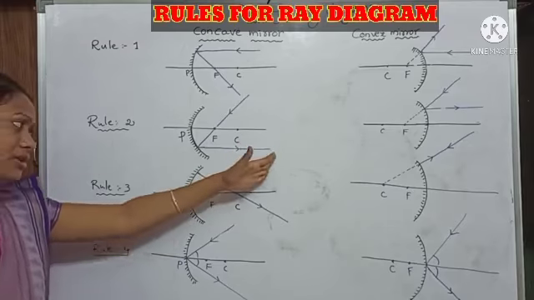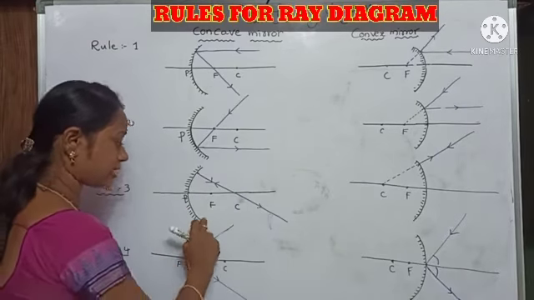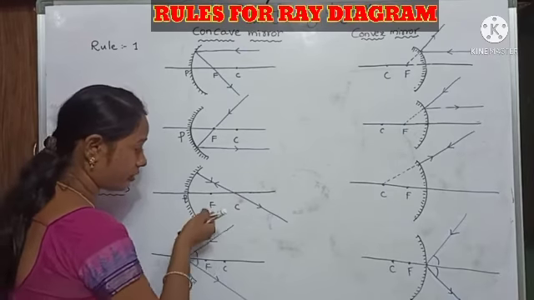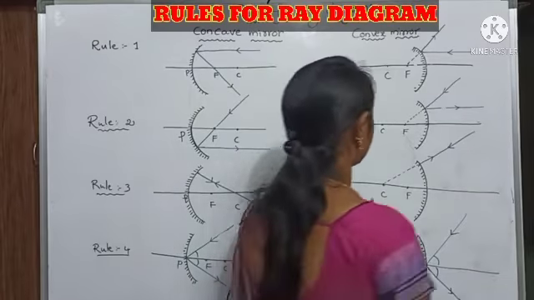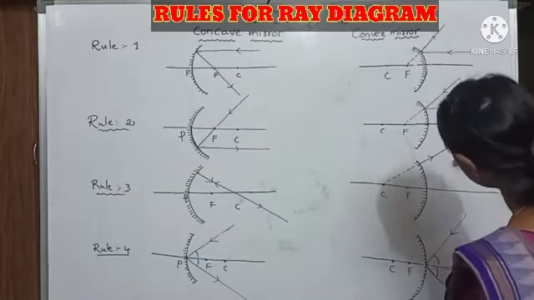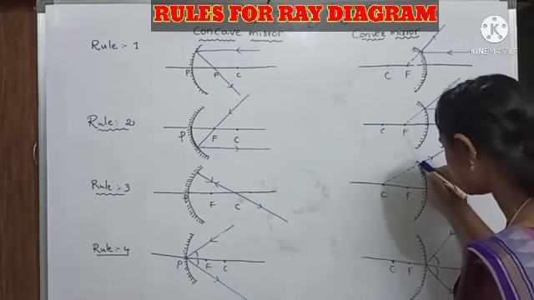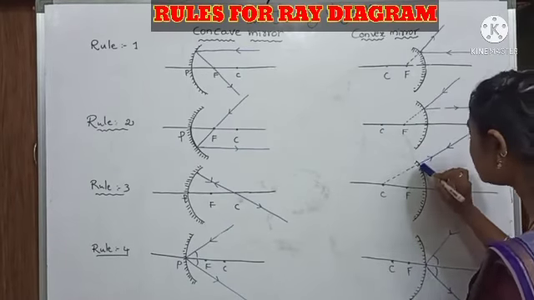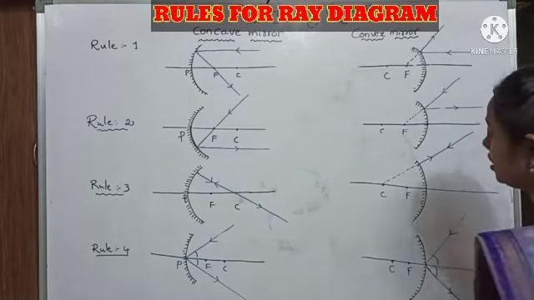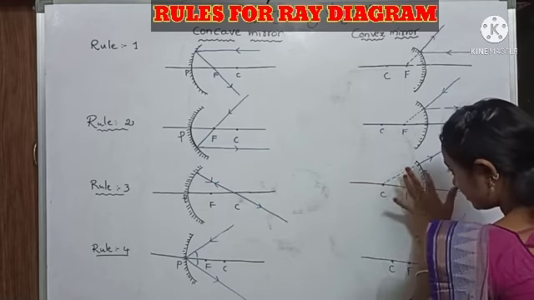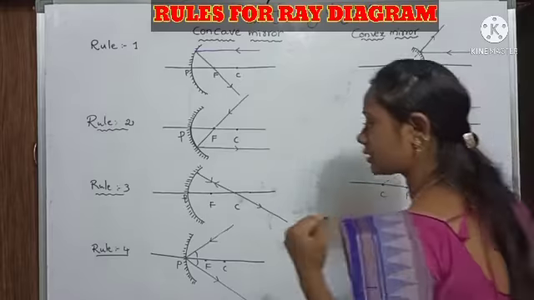If the light comes in this direction also, it just comes like this, hits the reflecting surface, and goes back. Next, when the light comes along the direction of the center of curvature, it again reflects back in the same direction. Here also it looks like the reflecting ray is coming from the center of curvature.